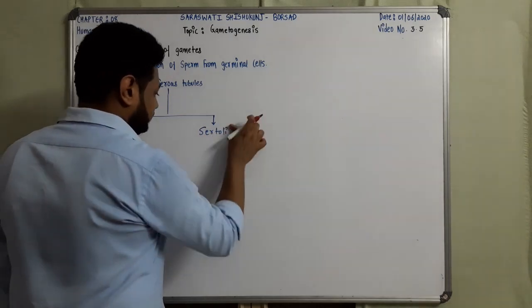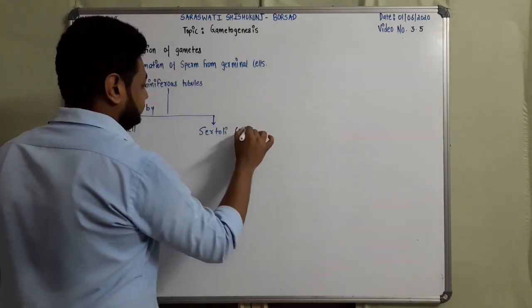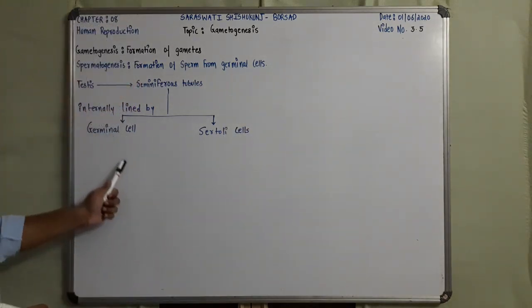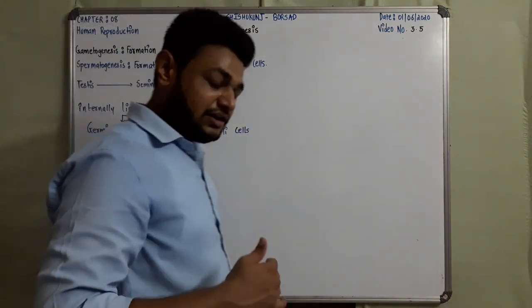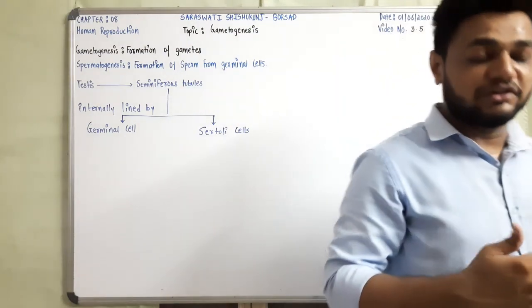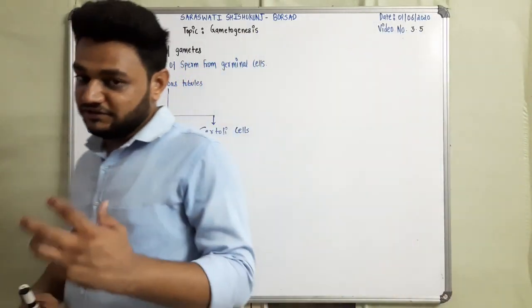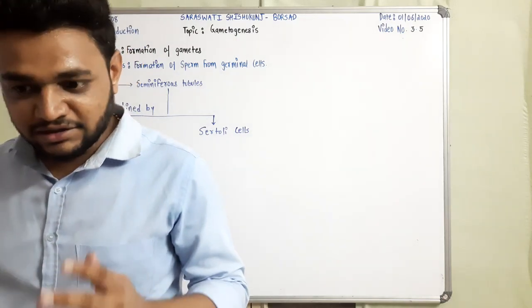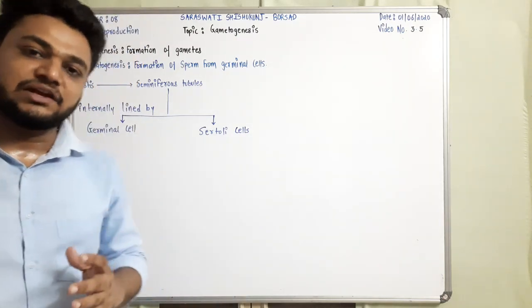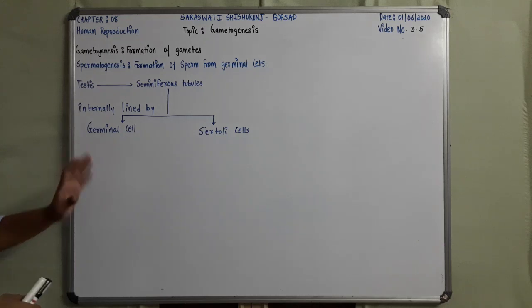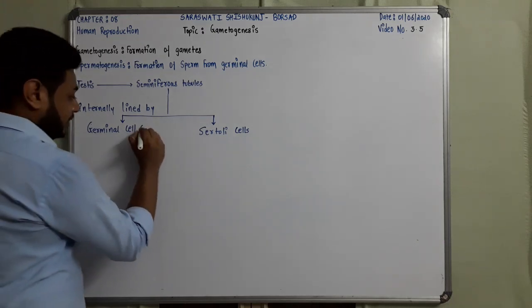So students, these both are very important, right? This germinal cell will undergo the first division, that is called the multiplication phase. Okay, the first phase was the multiplication phase. This germinal cell is diploid in nature, right?